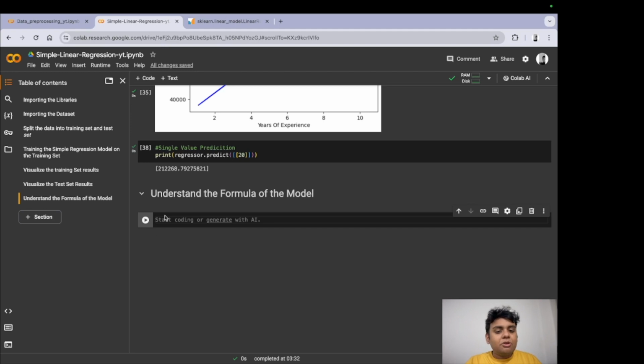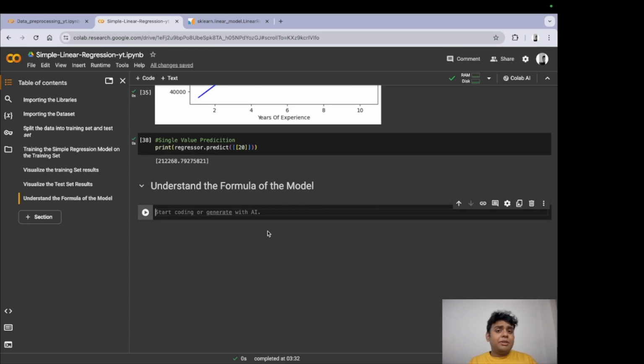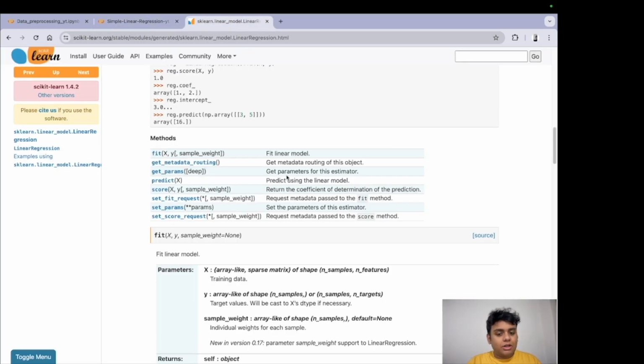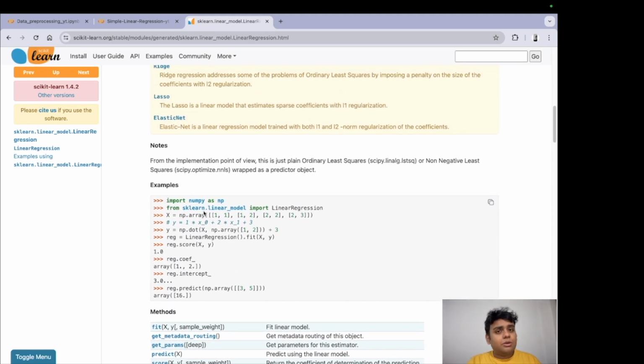So the slope coefficient is the value of the slope. And the constant is what stays constant, and because of which we are getting that value. If I were to jump into the more statistical part, it would get a bit more complex, which we are not going to do right now. But what we are going to do is get the value of the coefficient and intercept in order to get a formula for ourselves, so we can check if this is working. So if we come back here, let us check if there is any method which gives us the coefficient and intercept. Well, we have a coefficient here and we have an intercept here.